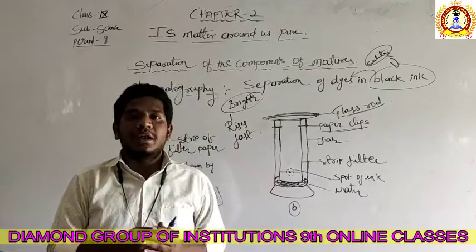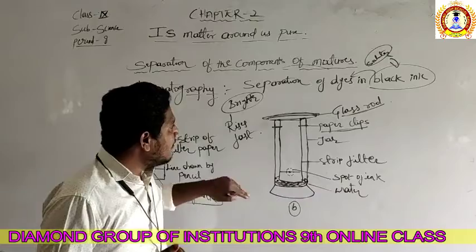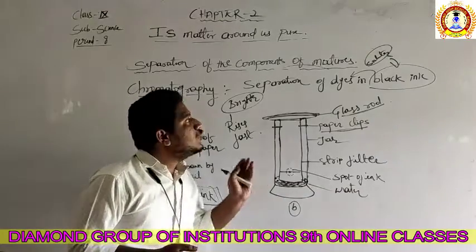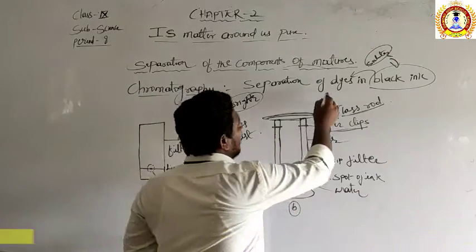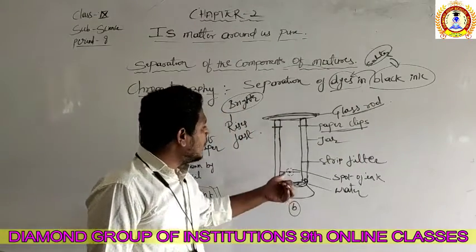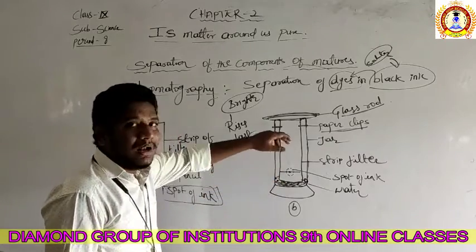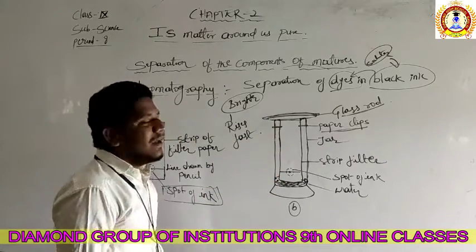So the same thing will happen here also. The darker color will rise fast and the remaining will be black ink. The artificial dyes that we added in it rise up, right? And what remains below is only the black ink. So all those are going to rise above on the filter paper.